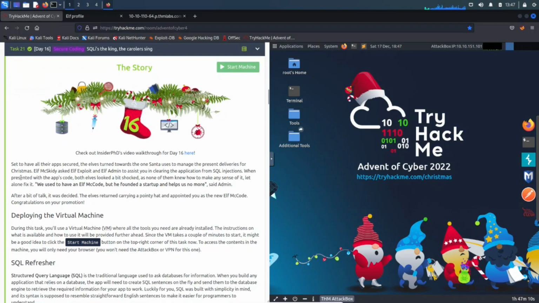What we're going to do here is deploy the VM. Make sure your attack box is up, and make sure your machine is up if you're running in a VM, and all that good stuff.